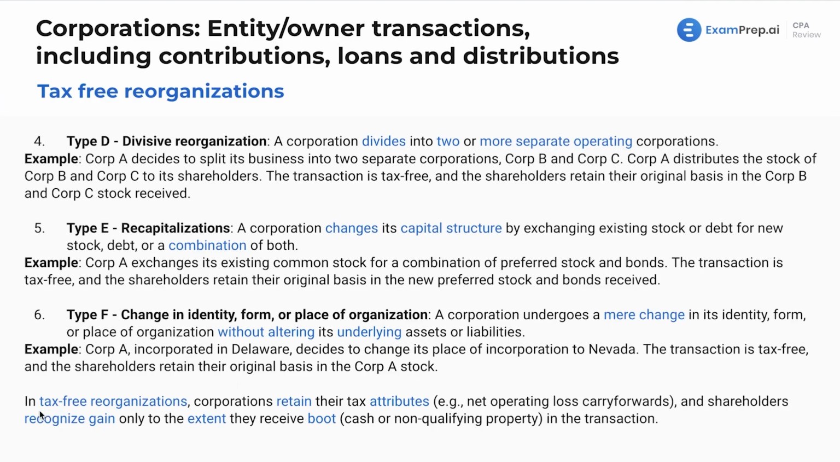So in summary here, in tax-free reorgs, corporations retain their tax attributes, such as net operating loss carryforwards and all of those benefits, and shareholders recognize gain only to the extent, oh, there it is, boot coming back, that you get boot in the transactions. Boot is loot, recognizing that there. Whenever you have boot, you're going to recognize a gain on it.